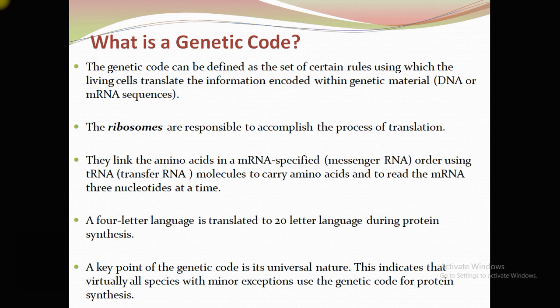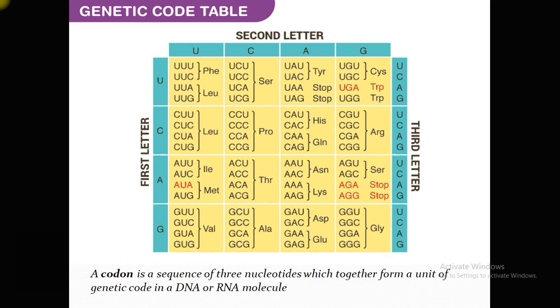A key point of the genetic code is that it is universal in nature. What that means is that it is nearly the same in human, E. coli, plants, amphibians, and all others, with the exception of a few minor variations in mitochondria, some bacteria, and some single-cell eukaryotes. So, what is genetic code? Genetic code is a particular sequence of nucleotides linked together to form a particular polypeptide chain or protein.